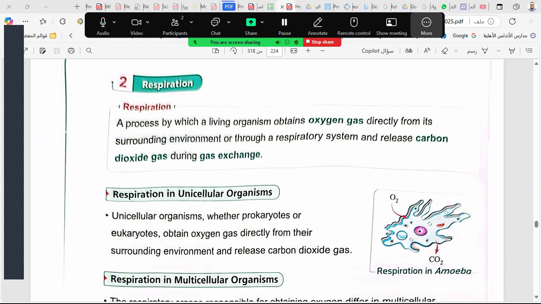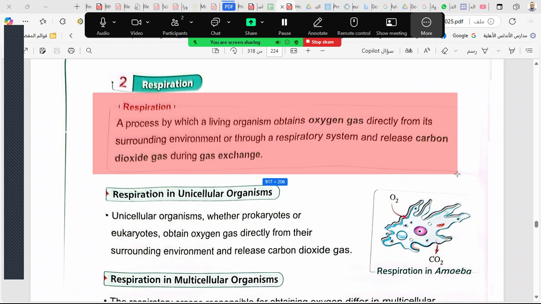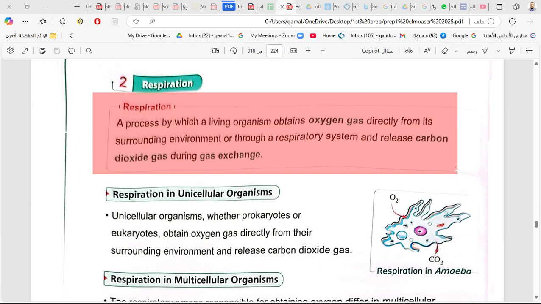Second characteristic of living organisms, which is respiration. What is the meaning of respiration? It is a process in which living organisms obtain oxygen gas directly from the surrounding environment or through the respiratory system and release carbon dioxide during gas exchange.